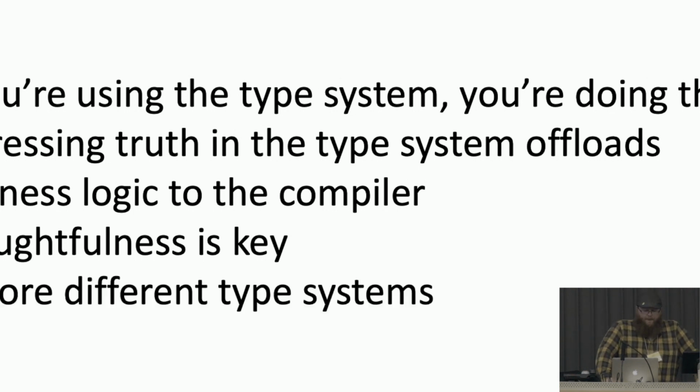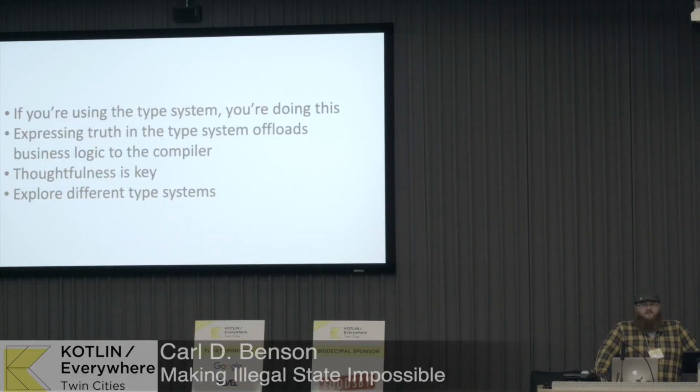And importantly, with all of this, we want to explore different type systems. Knowing about ADTs and how they work helped me out with thinking about how these things are. Knowing about dependent types, the phantom types on the Kanban board, all of them helped and produced better code, because Kotlin supports these things to some degree if you force it to. And the only way to learn about those things is to go learn about it.